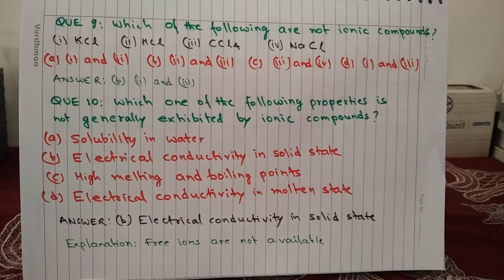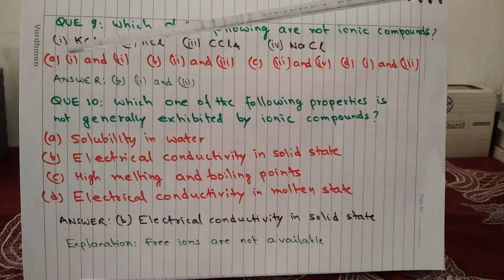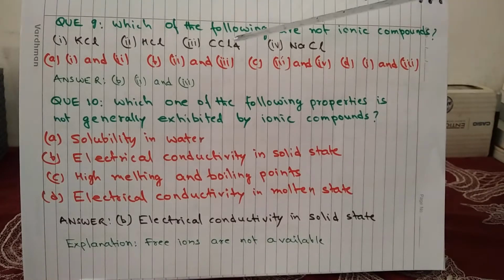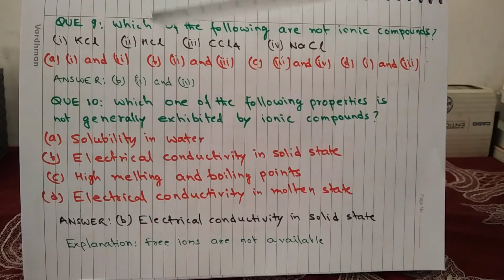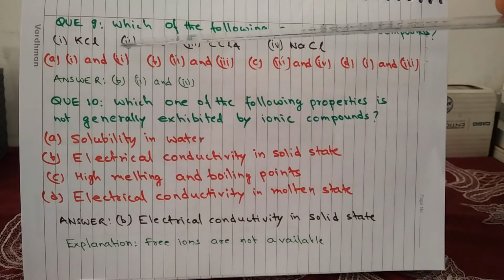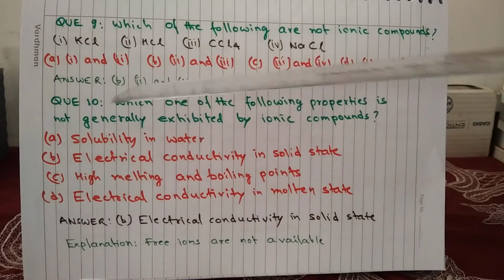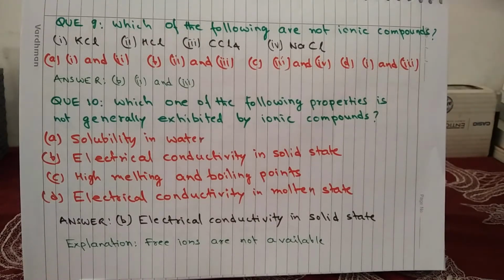Question 9. Which of the following are not ionic compounds? 1, KCl; 2, HCl, that is hydrogen chloride or hydrochloric acid; 3, carbon tetrachloride; and 4, sodium chloride. So sodium chloride and potassium chloride, they are ionic compounds. Hydrogen chloride or hydrochloric acid and carbon tetrachloride, they are covalent compounds. So the correct answer will be 2 and 3. Okay, so this is option B, 2 and 3.